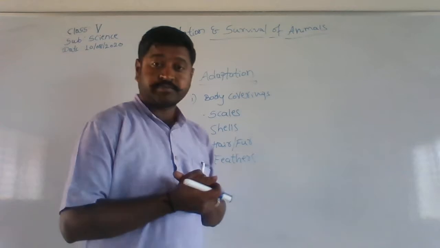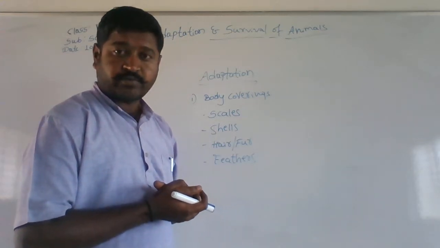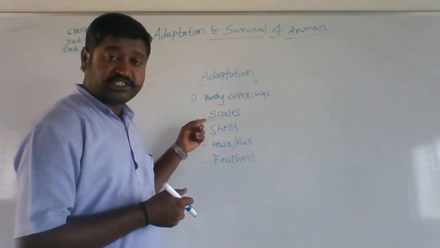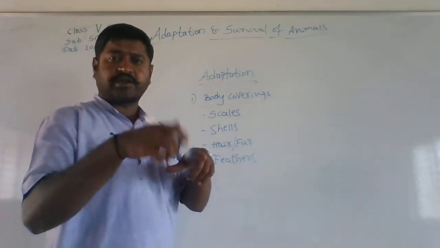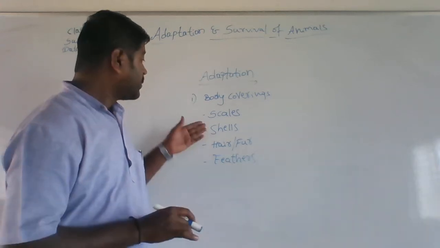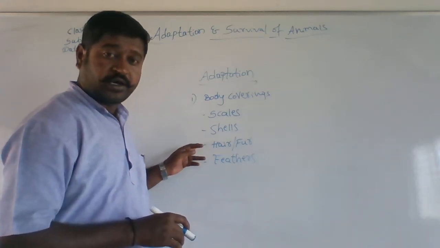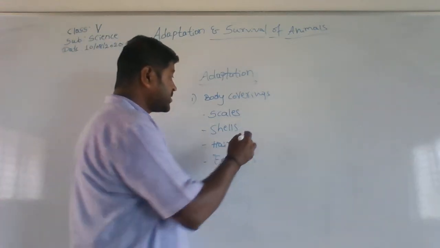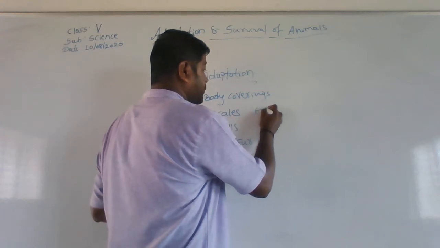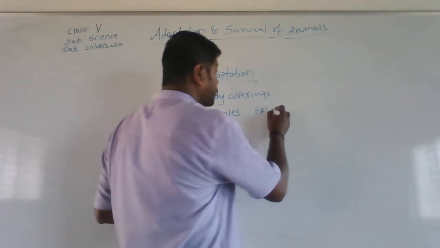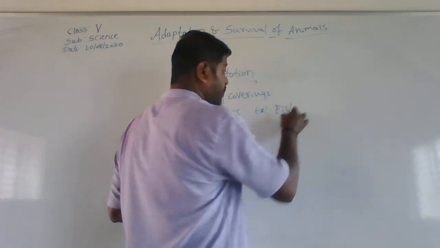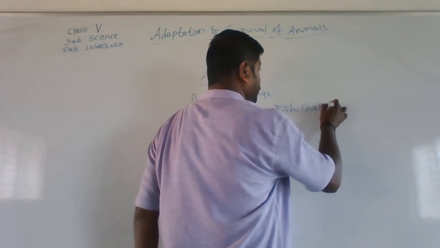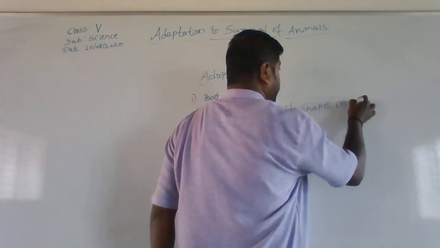So we have different body coverings: organisms having scales on their body. Scales means not the scale that you use for mathematics, no. Then we have shells, then hair or fur, and lastly feathers. Coming to scales, the organisms are fish, snakes and crocodiles.